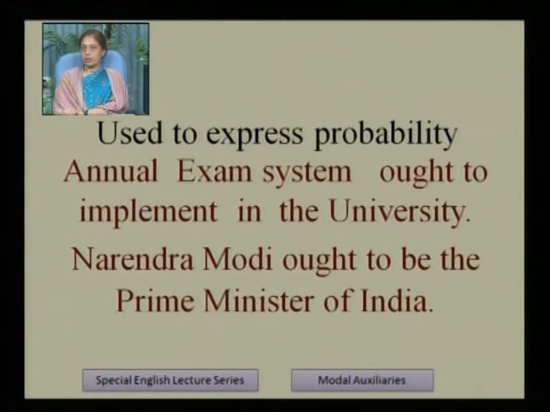Annual exam system ought to be implemented in the university. Narendra Modi ought to be the Prime Minister of India. In both these sentences, probability is clear. These sentences express probability. This is probability. Narendra Modi ought to be the Prime Minister of India. He is not the Prime Minister of India, but ought to be the Prime Minister of India. It expresses probability.